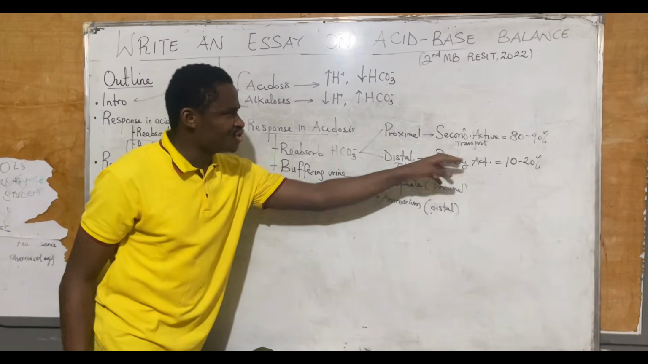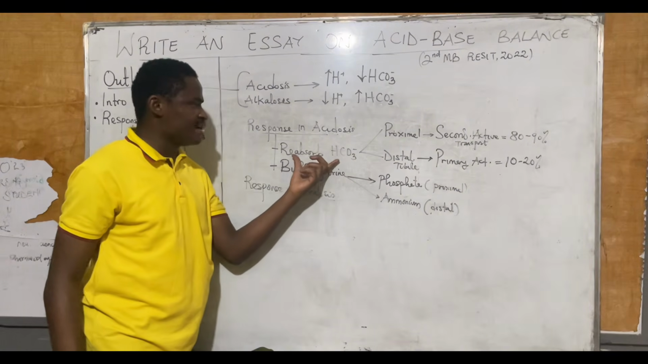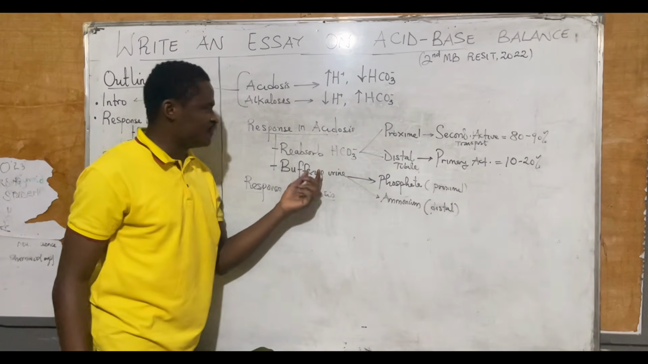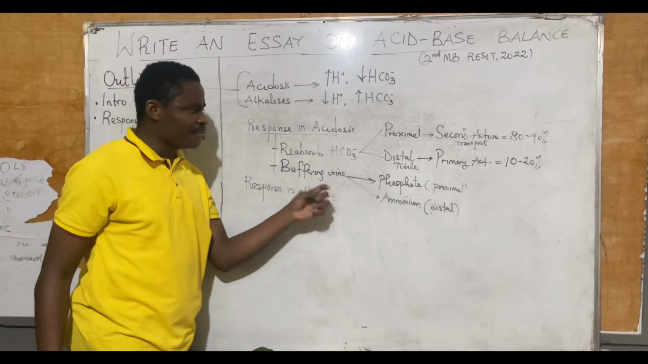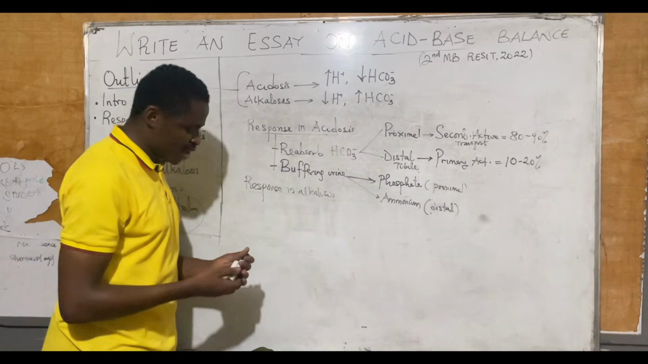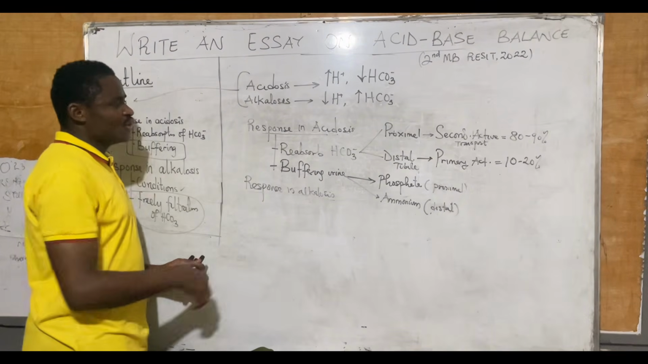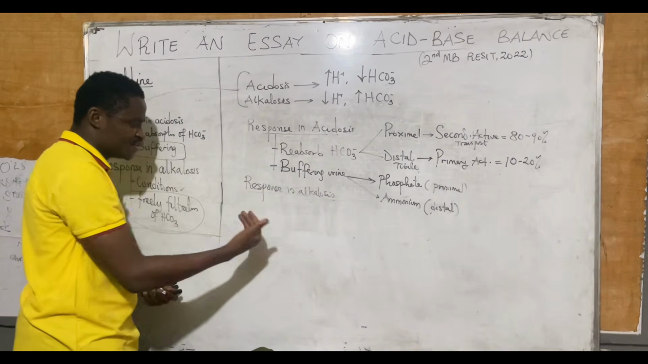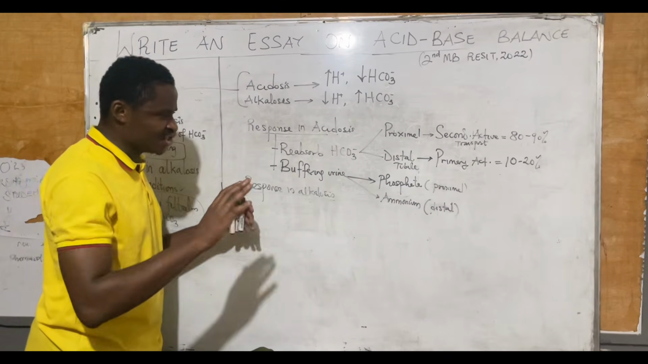A diagram to illustrate secondary active transport for the reabsorption of HCO3 minus, a diagram to illustrate primary active transport for reabsorption of HCO3 minus, a diagram to illustrate phosphate buffer, and a diagram to illustrate ammonium buffer. All of that is in response to acidosis, and then the response to alkalosis only to discuss the mechanism, and that is all for our essay.